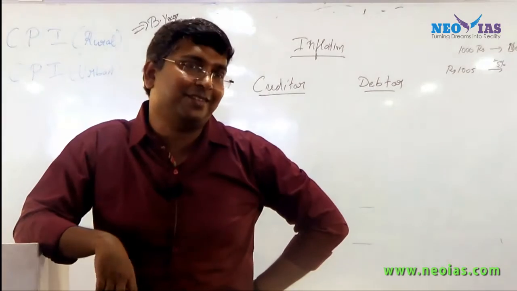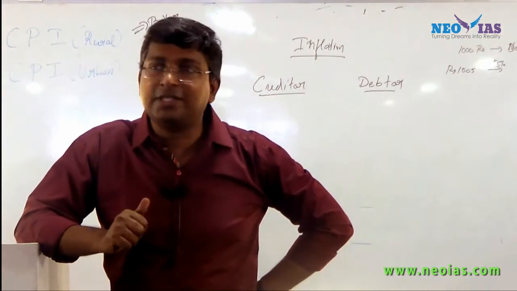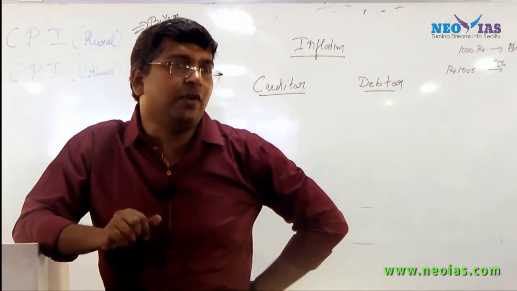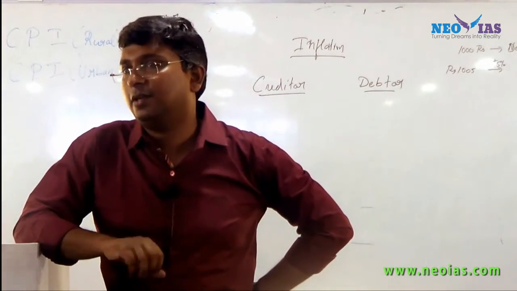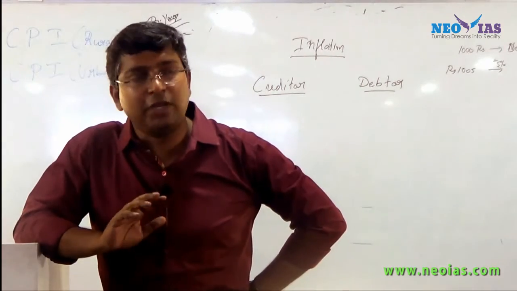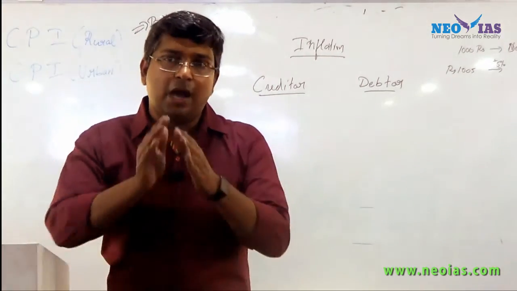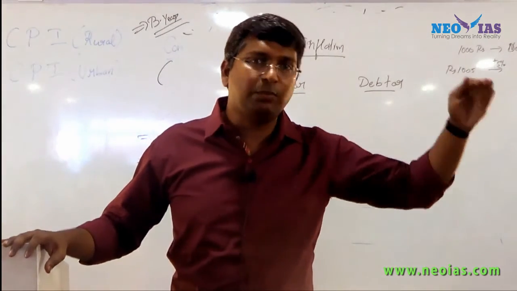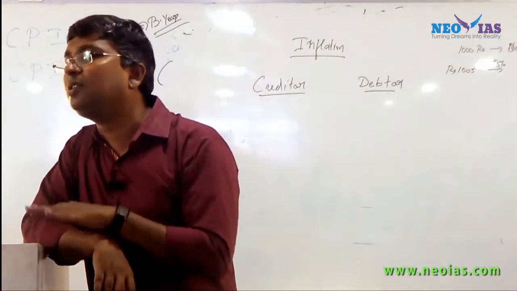That is inflation. What is inflation? Increase in the price level. How much increase in the price level happened in 1 year? 5%. So earlier, what I purchased with 1,000 rupees, if I want to purchase the same thing now, 1,000 is not sufficient for me.